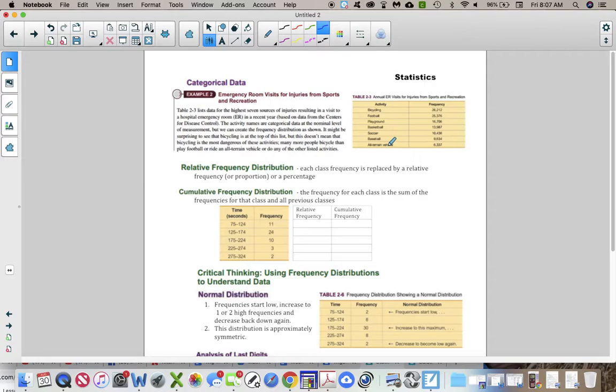This is the data that we have. So the activity names are categorical data and nominal level of measurement, but we can create a frequency distribution as shown. It might be surprising to see that bicycling is at the top of the list, but this doesn't mean that bicycling is the most dangerous of these activities. Ah, there's where they get to it. Many more people bicycle than play football or ride all-terrain vehicles.